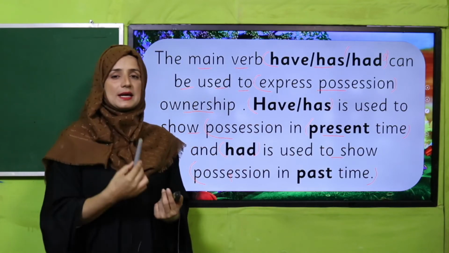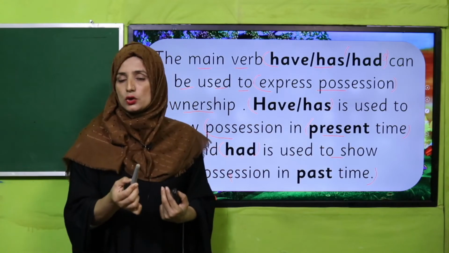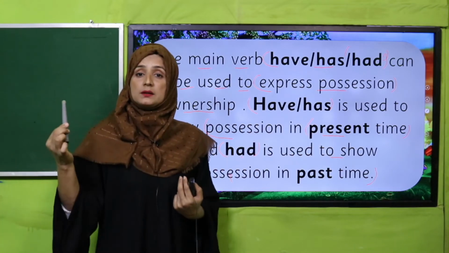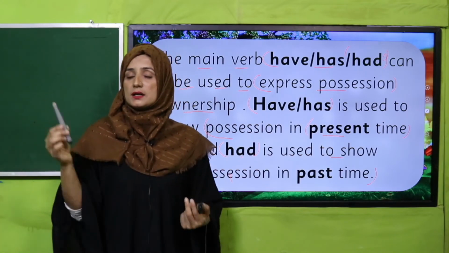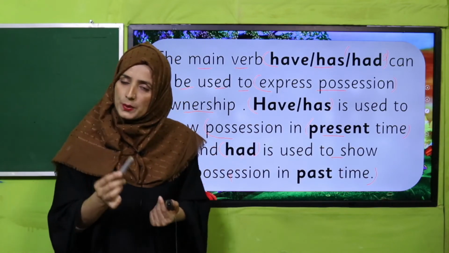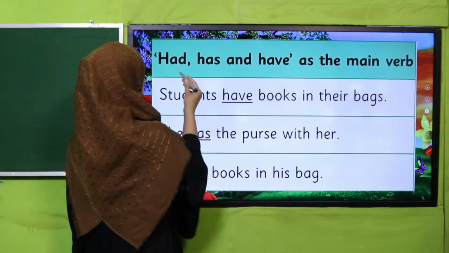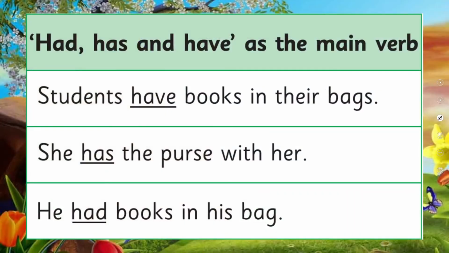It's my pen. So this is, I have a pen. Suppose I had a pen. That time has gone. Now I don't have it. I had a pen. So that is showing past time. So see in these examples, my dear students, the use of had, has as the main verb.